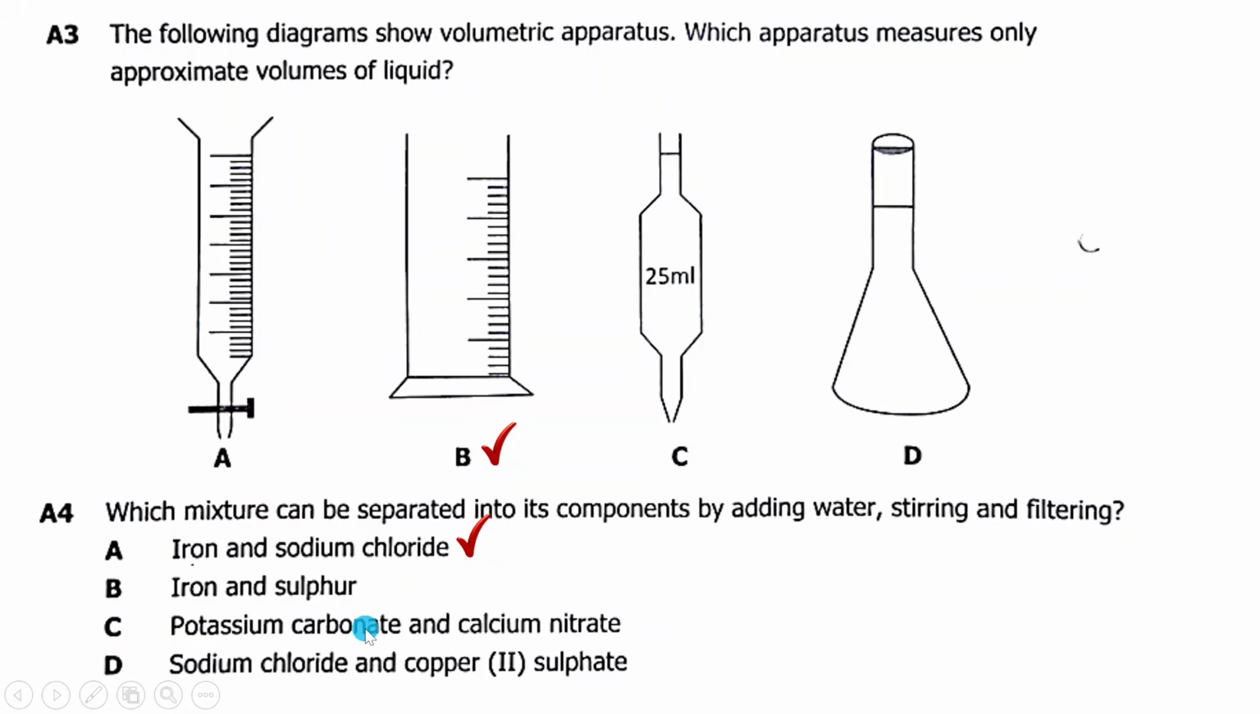Then C, potassium carbonate and calcium nitrate. These are two salts which are soluble. So if you mix them, add water, stir, they will both dissolve. You will not be able to filter them.